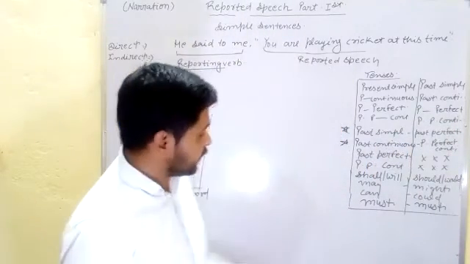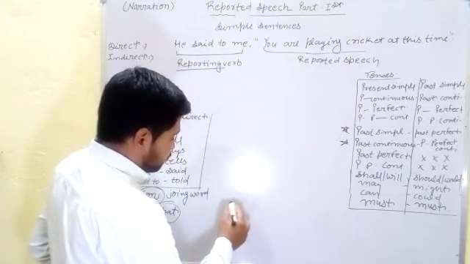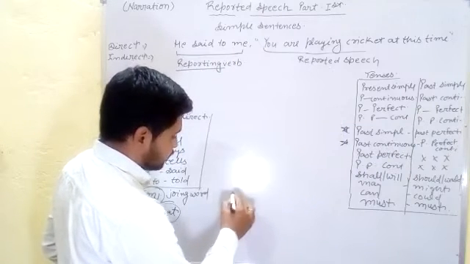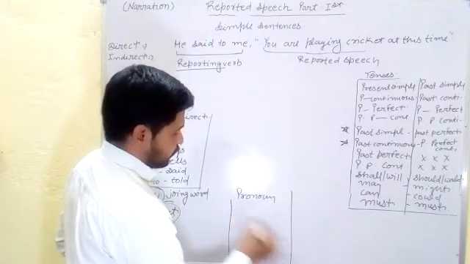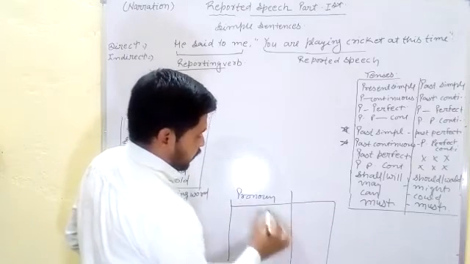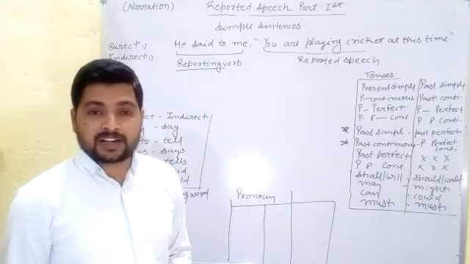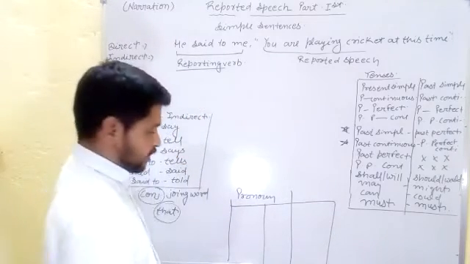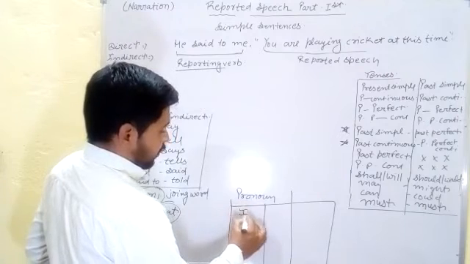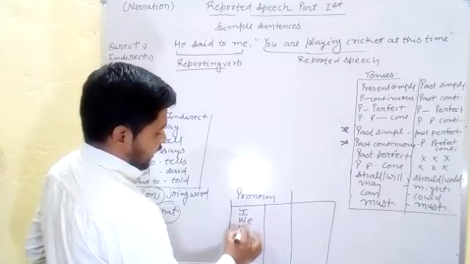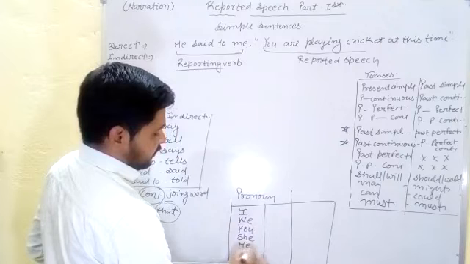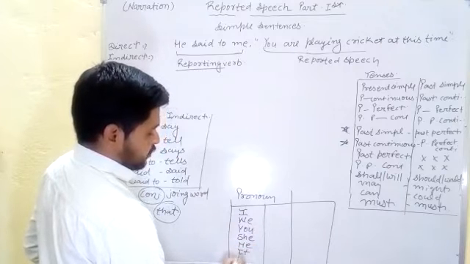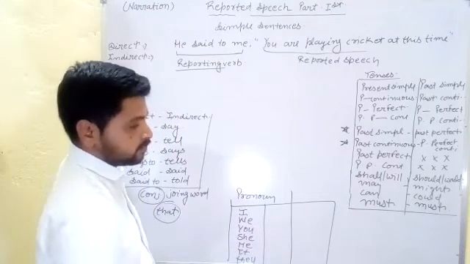And the next important rule here is related to pronouns. You know students that there are first, second and third person pronouns, especially first person pronouns I and we, second person pronoun you, third person pronouns she, he, it and they.